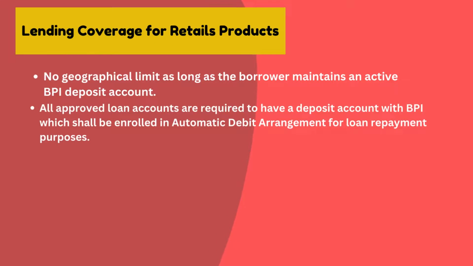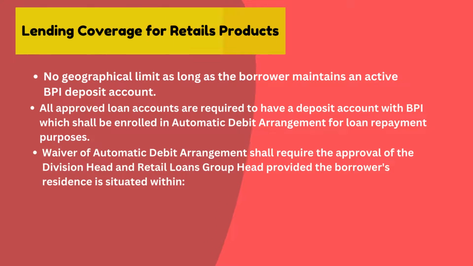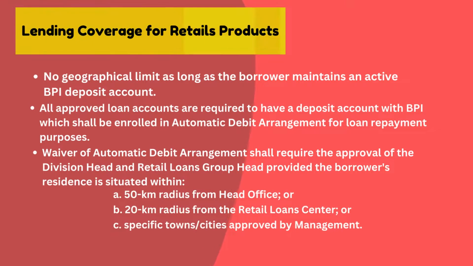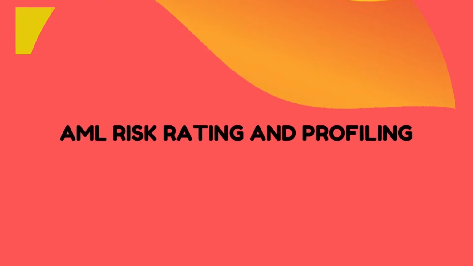All approved loan accounts are required to have a deposit account with BPI, which shall be enrolled in ADA for loan repayment purposes. Waiver of ADA shall require the approval of the division head and retail loans group head, provided that the borrower's residence is situated within a 50-kilometer radius from head office or 20-kilometer radius from retail loan center or specific towns or cities approved by management.